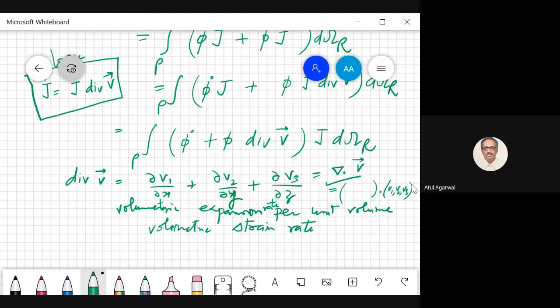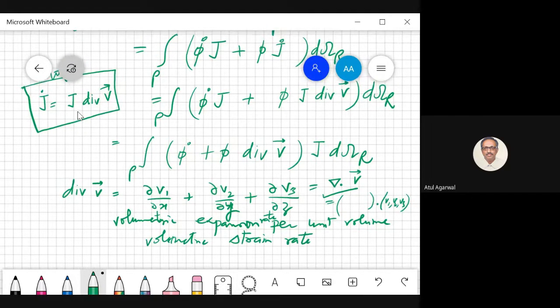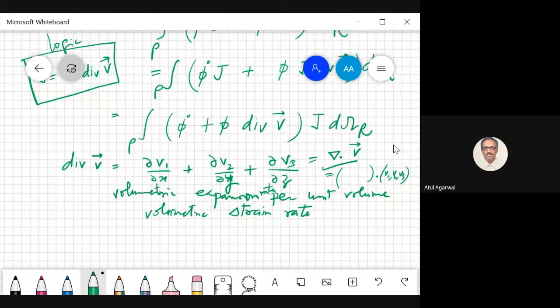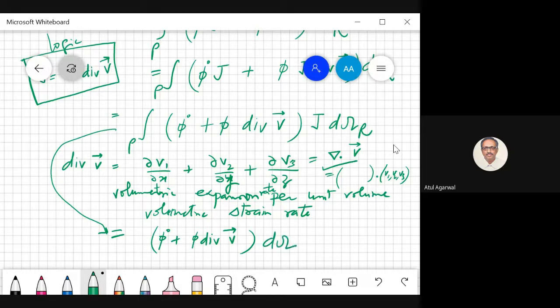Okay. Now suppose you are given this result. The time derivative of J, the Jacobian, is the Jacobian times the divergence of velocity. Now what can you do with this? So this expression becomes... Can I write like this?